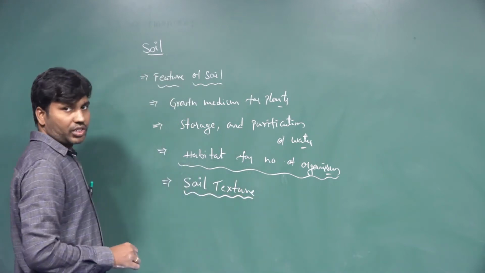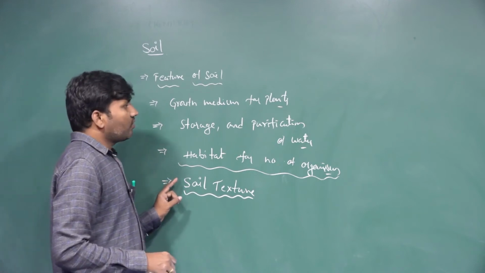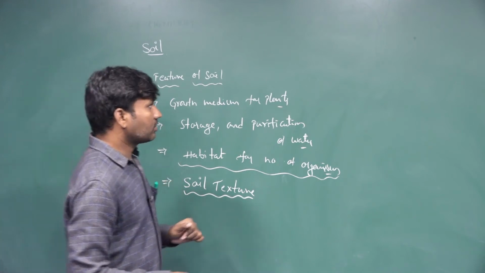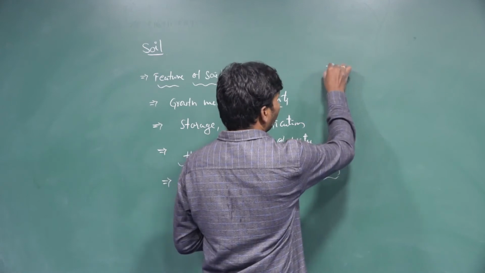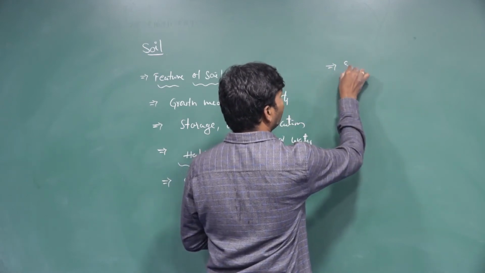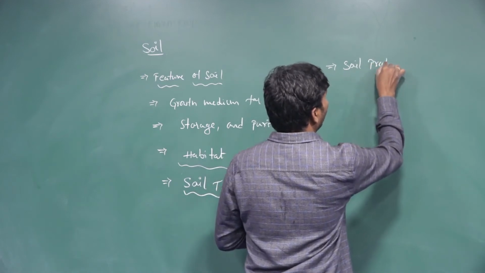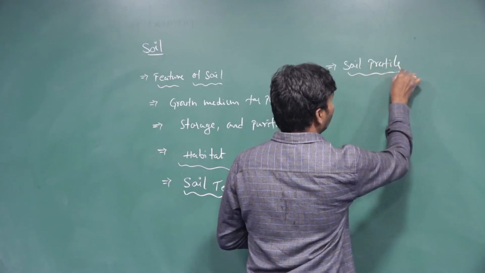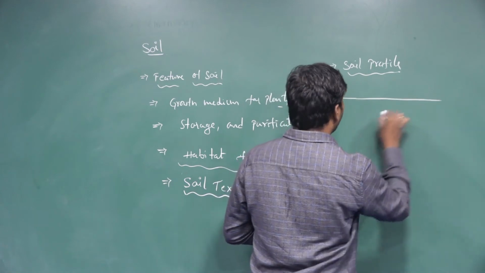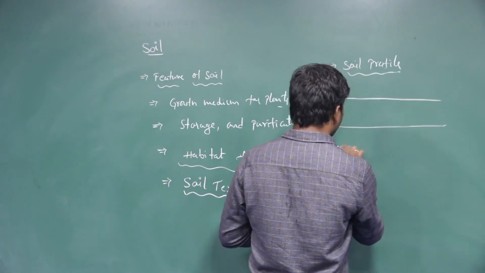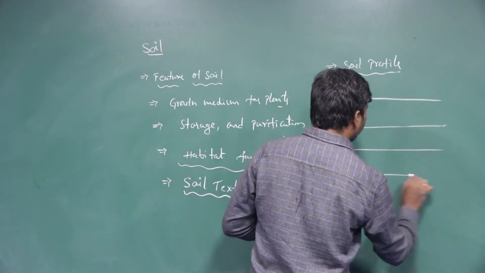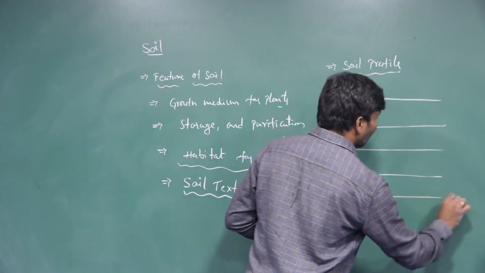So, soil texture. Whether you are taking the soil profile, the section of the soil, the soil is arranged into a number of layers.